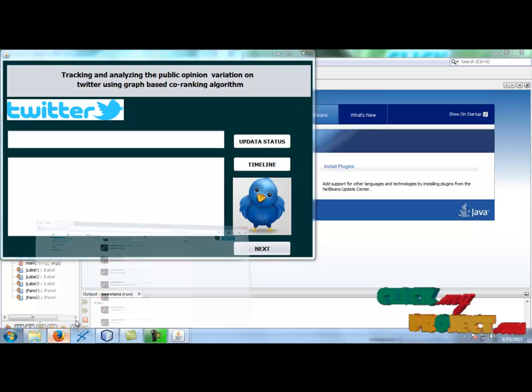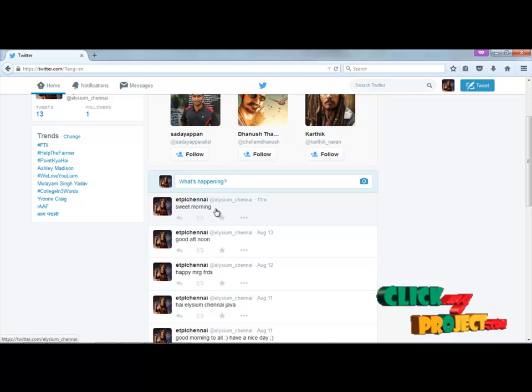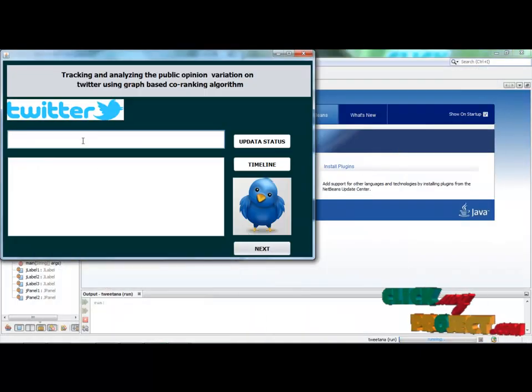Previously you saw this, sweet morning. Type, then right click the update status.